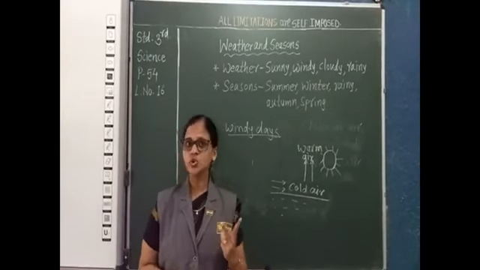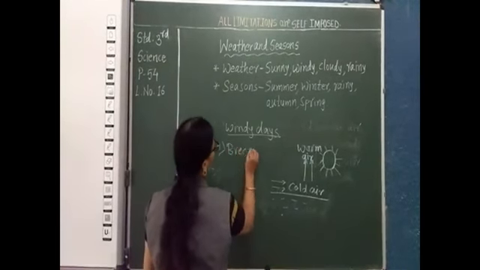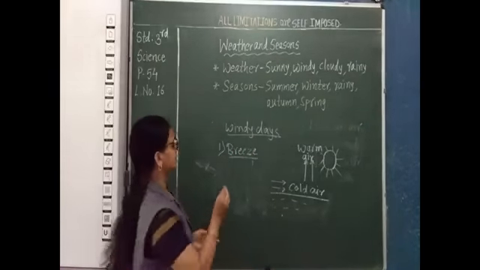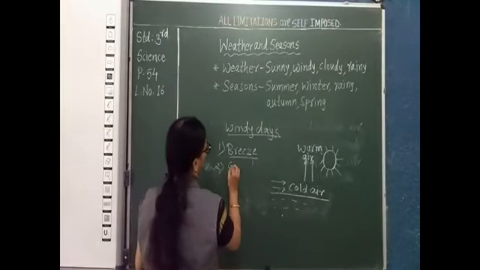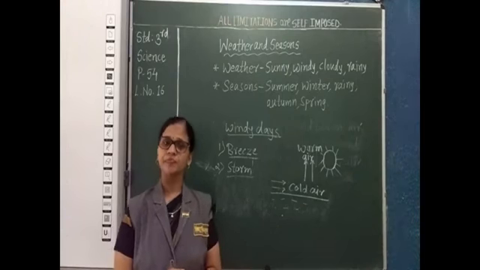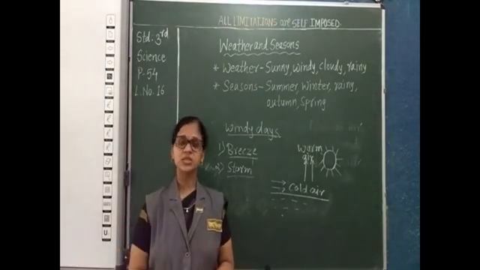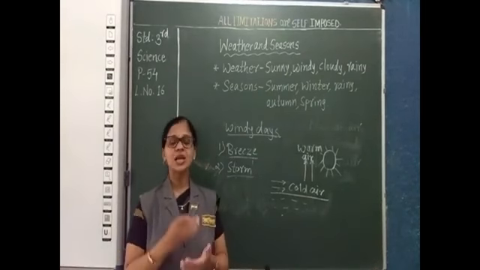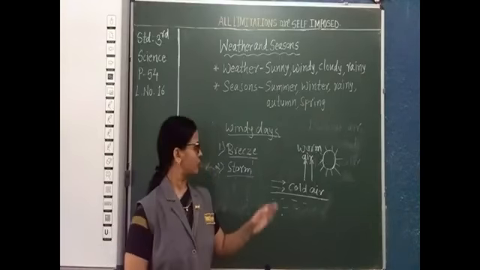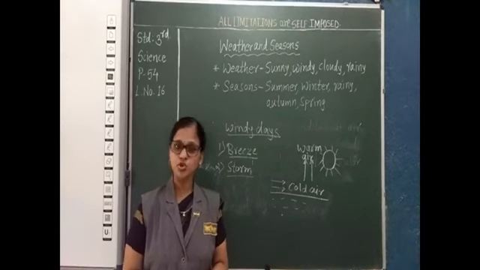There are two types of wind. The first one is breeze and the second one is storm. So what is meant by breeze? Gently moving wind is called breeze. Gently means smoothly. Gently moving wind is called breeze, and fast moving wind is called storm.